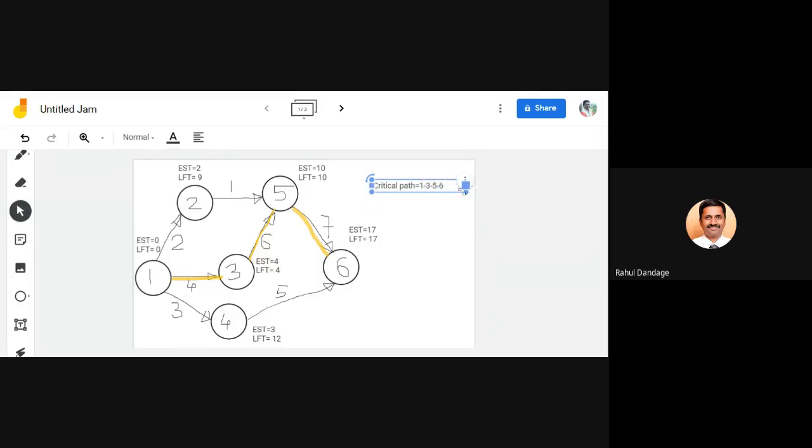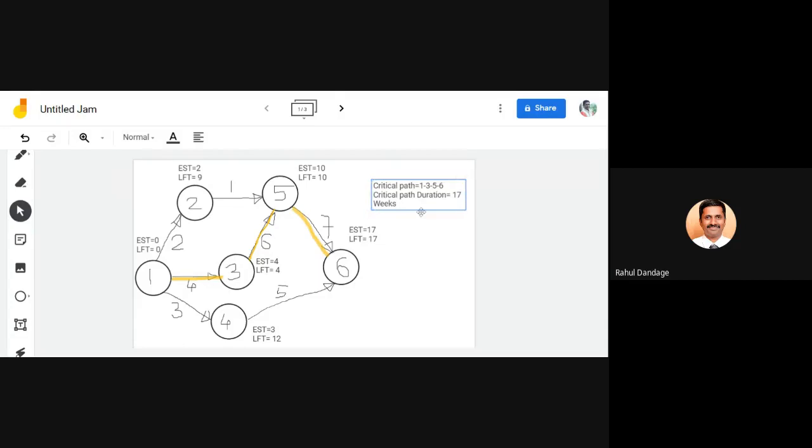You can check your answers. Critical path duration is how much? 17 weeks. This is in weeks. So 17 weeks.